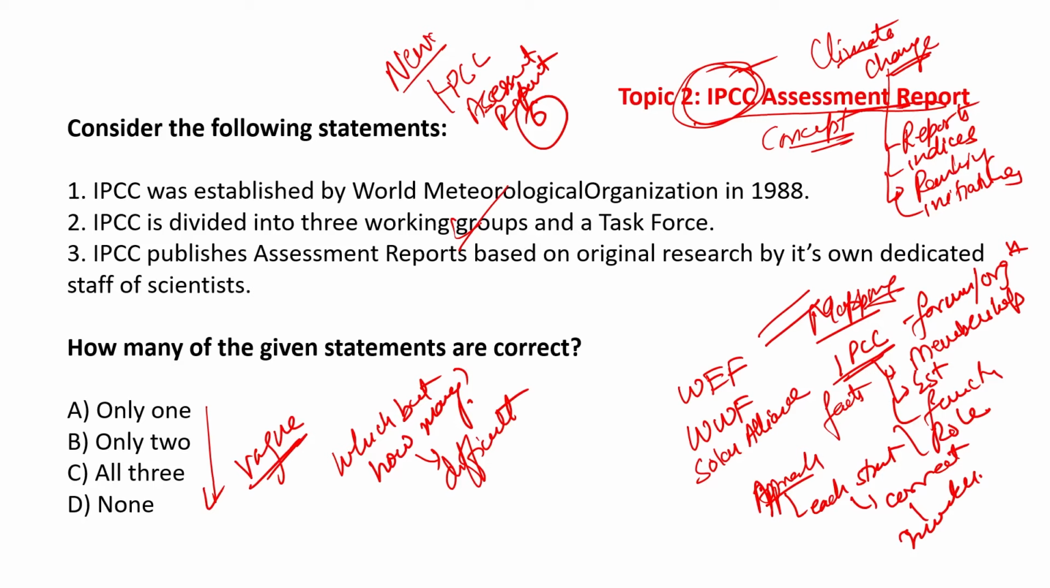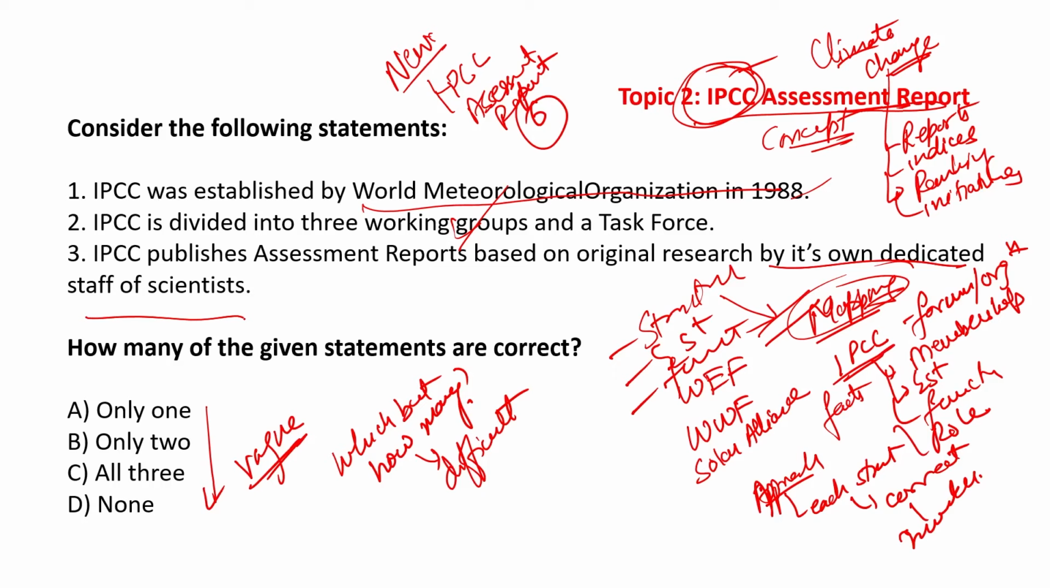So let us read the question. Consider the following statements. IPCC was established by World Meteorological Organization in 1988. IPCC is divided into 3 working groups and a task force. So you see, it is asking a question based on mapping, the structure, establishment, functions. IPCC publishes assessment reports based on original research by its own dedicated staff of scientists.